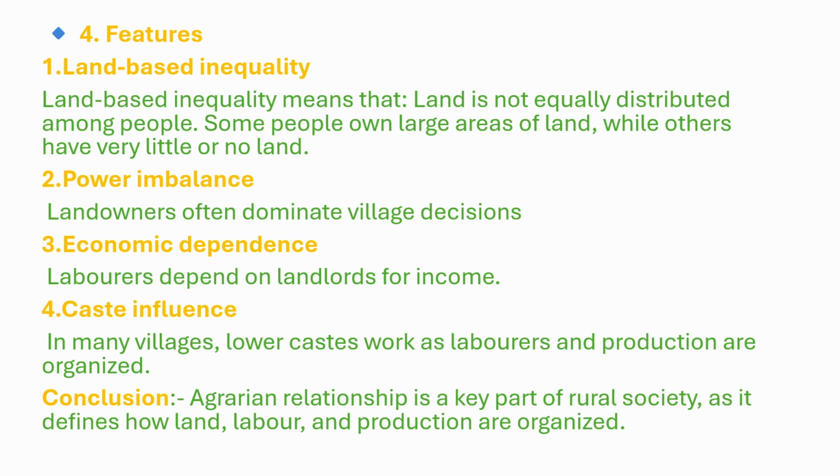Third is economic dependence. Laborers depend on landlord for income. Economic dependence means one group depends on another for their income and livelihood. In agrarian society, laborers depend on landlord for earning money. Laborers depend on landlord for income means labor get work only when landlord hires them. If landlord does not give work, no income.